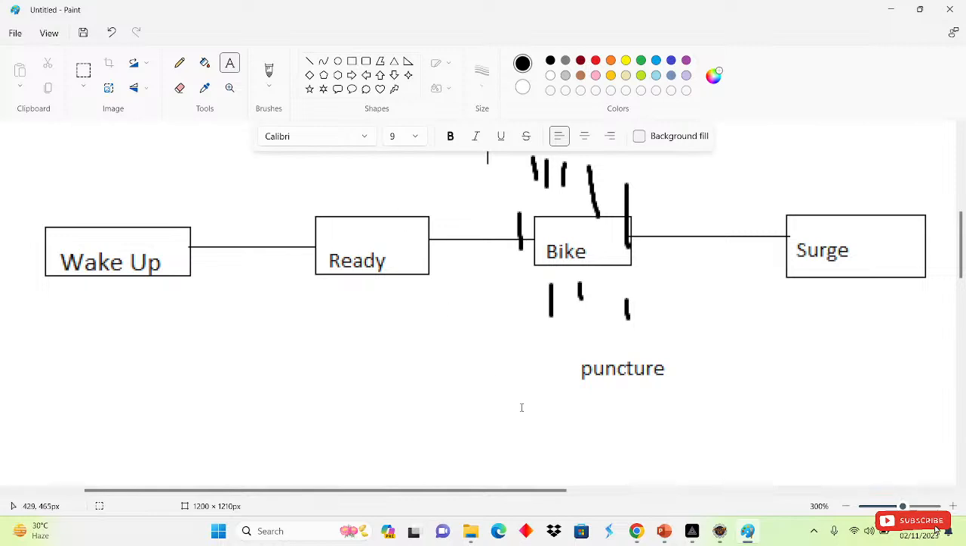Suppose someday, I'm not saying it will happen, maybe it will not, but suppose someday an accident happens while I'm going to the search. So is this an exception or an error? If an accident happens, it is an error. Why are we calling this an error?